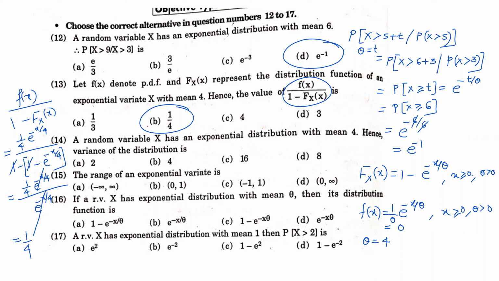Okay. So you need to understand the question. Here f(x) is a probability density function and capital F(x) is a distribution function, and we have seen the formula for the distribution function as well as the formula for the probability density function, correct?